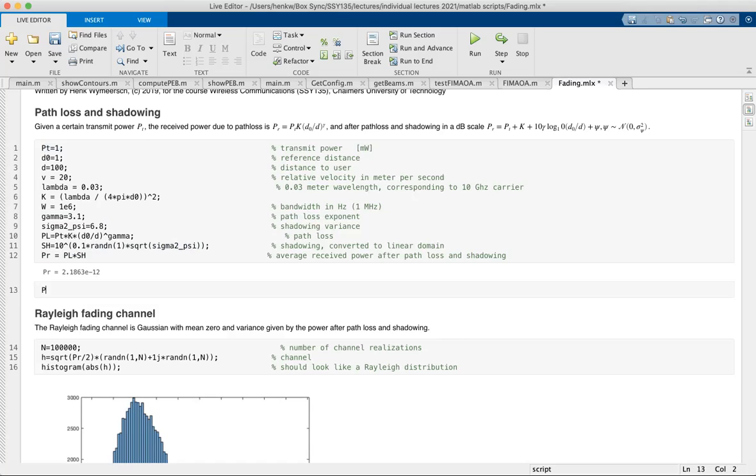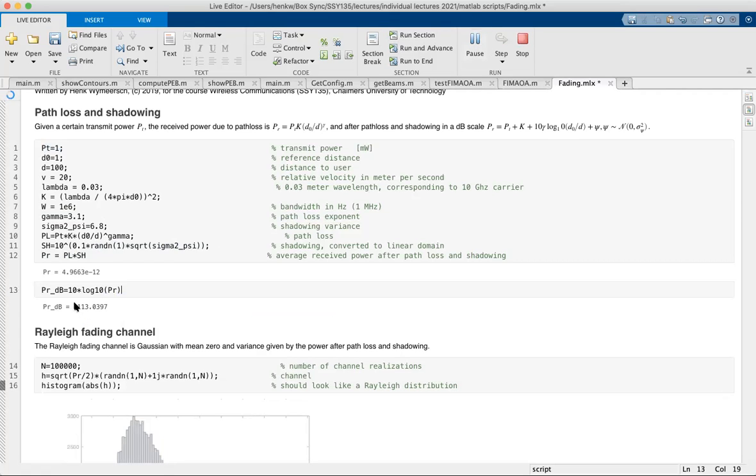But in dB, it will be 10 log 10 of PR. Let's see if this works. I should run all of this. Okay, so minus 113 dBm.